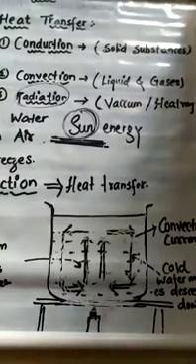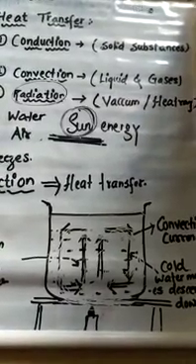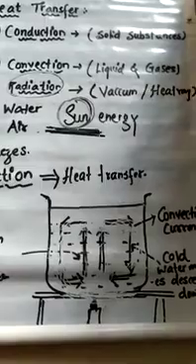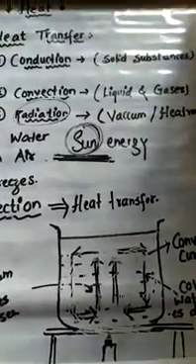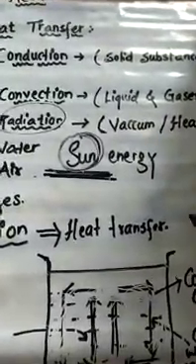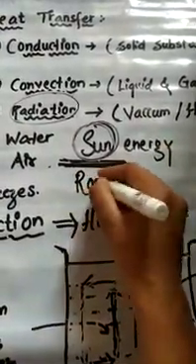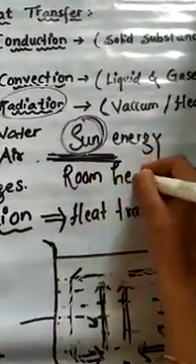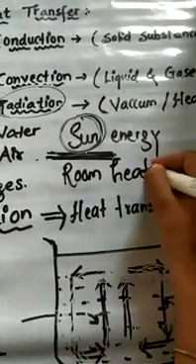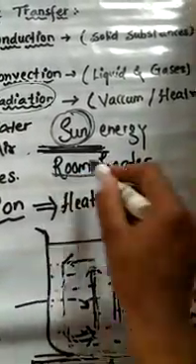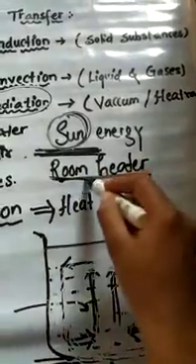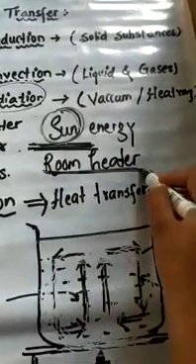So when we sit in front of a room heater, this is one of the examples of radiation. During the winter season, we sit in front of a room heater. Do you need to go near the fire so that you can feel warm? Do you need to go very near?